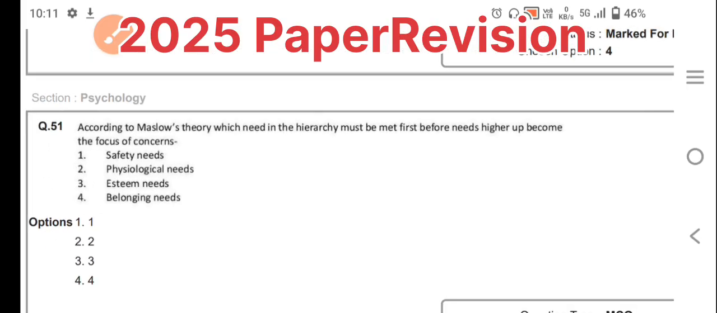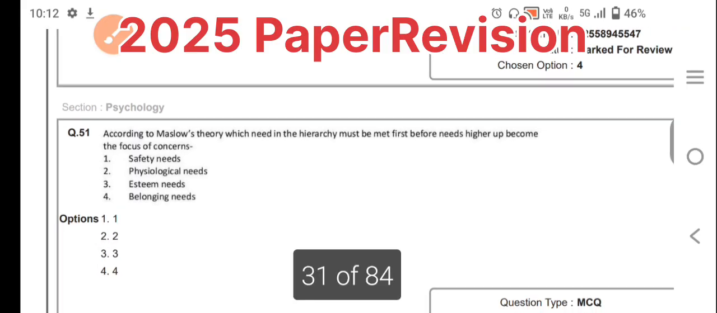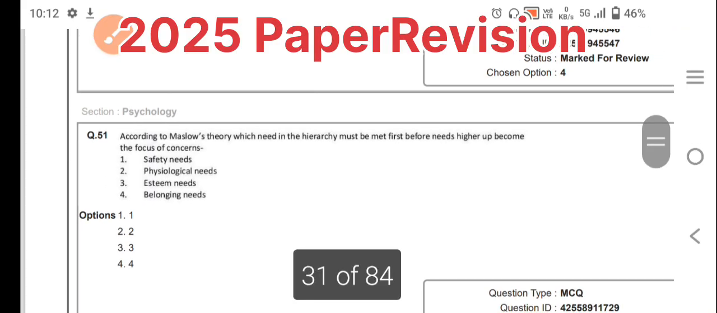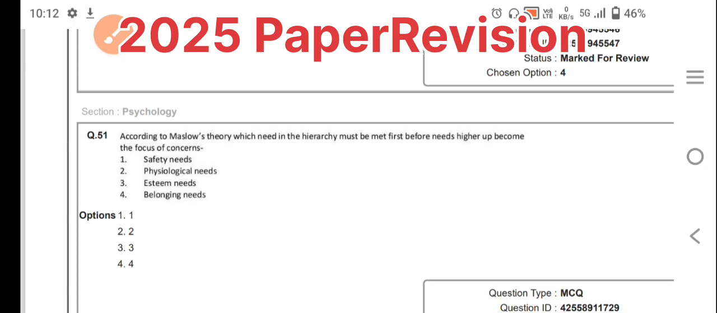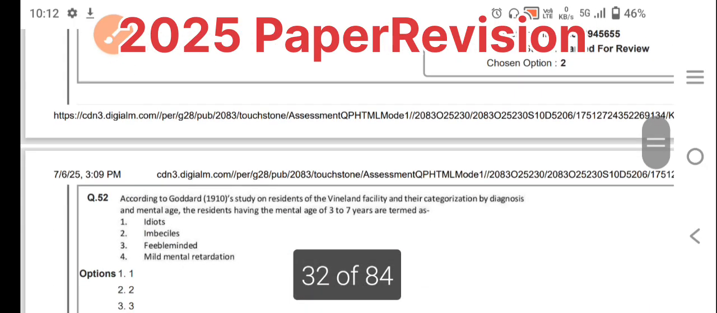So they are indirectly asking about the hierarchy: which comes first before going to the higher needs, which is the first priority, the basic things, the first need in the hierarchy of needs. Definitely the first one is the physiological needs. You know this very well. This is a very basic question and you need to understand it.